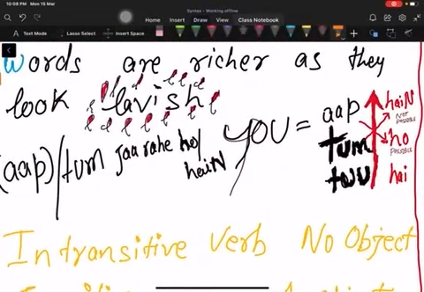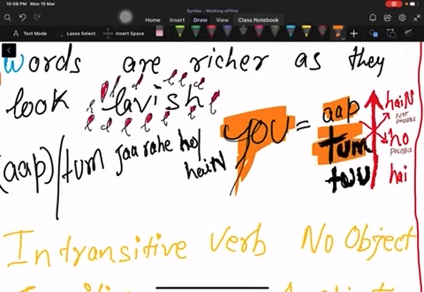Alright. So let's discuss a sentence. So you in English can be translated to words like आप and तुम or तू in the Hindi language. Let's say we can have a sentence here, तुम जा रहे हो.